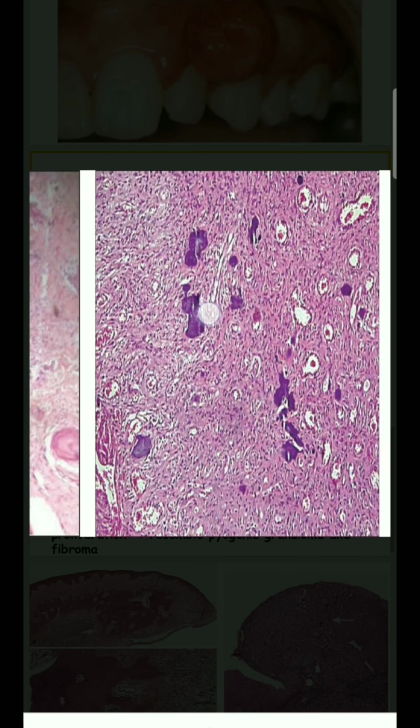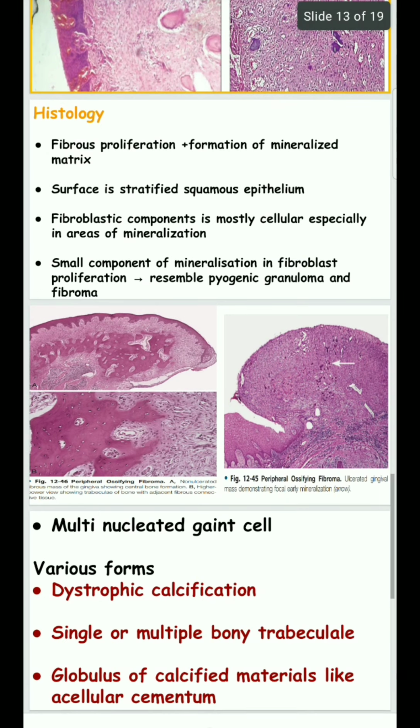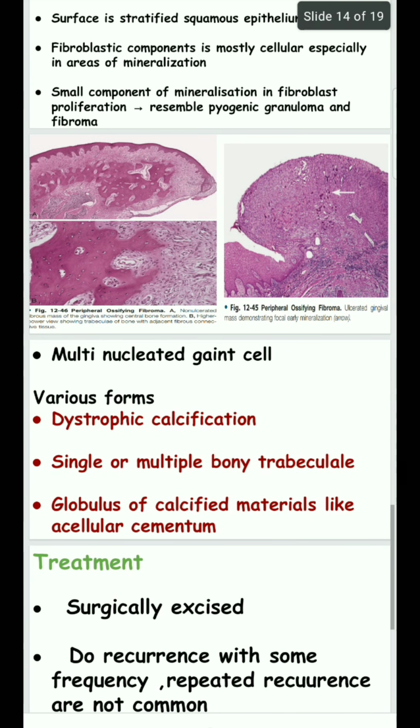Sometimes acellular cementum-like material is also seen. This is acellular cementum-like material. Multinucleated giant cells are also seen. What are multinucleated giant cells? They are inflammatory cells. The inflammatory cells stimulate the fibroblasts, which results in uncontrolled proliferation of cell growth. So inflammatory cells, that is, multinucleated giant cells, are commonly seen.